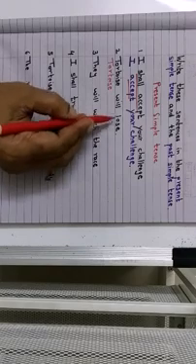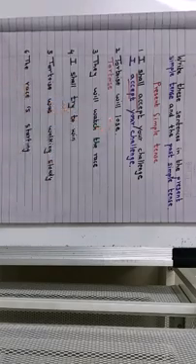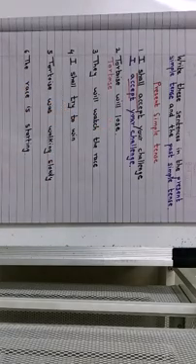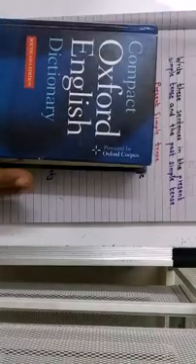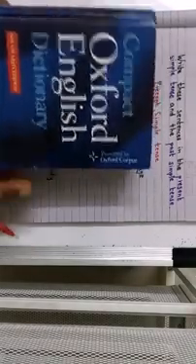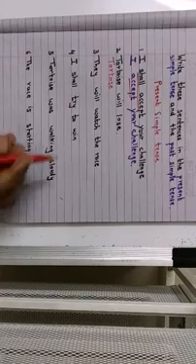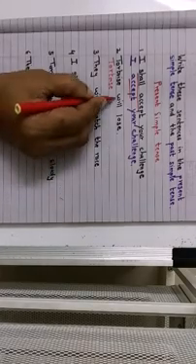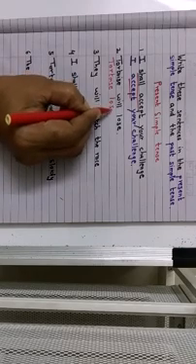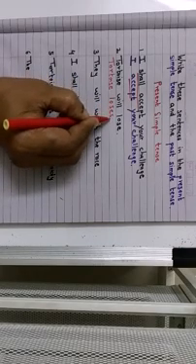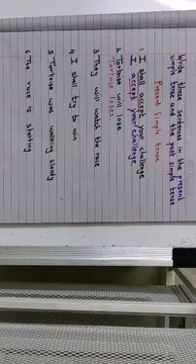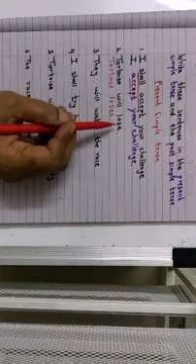See this, children, I told you to sit with your dictionary. Remember children to sit with the dictionary. So it is simple and easy for you. Tortoise, it will be loses. See the spelling, children, the verb.